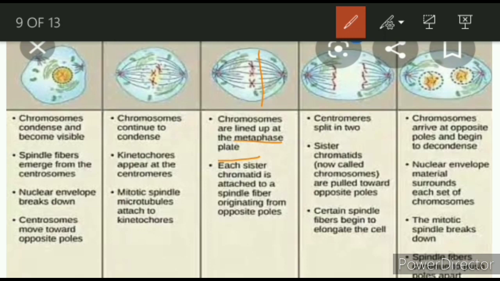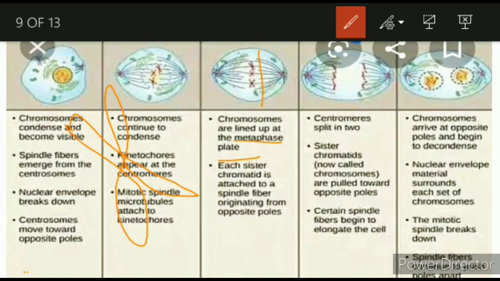And each sister chromatid is attached from the opposite pole. What do you mean by sister chromatid? Now you have to study that. Sister chromatid means, if this is a chromosome, my drawing is not good, but I think you will understand easily.